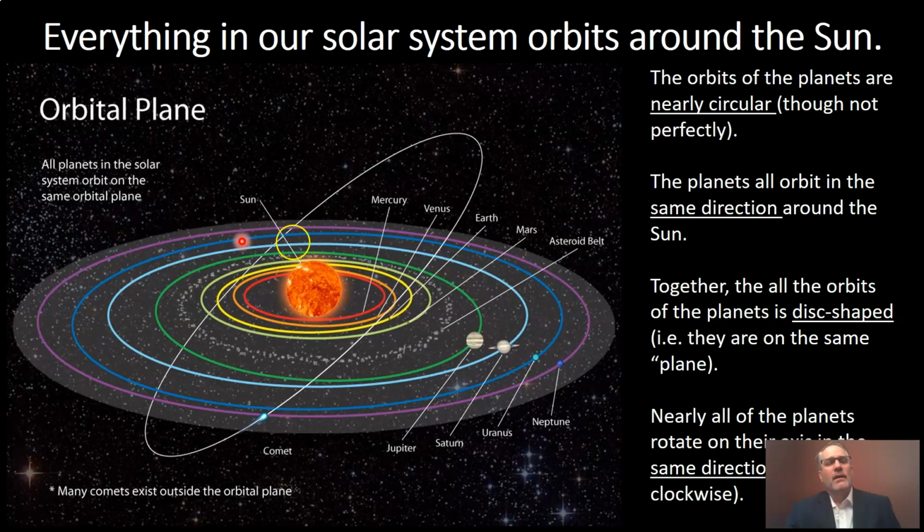And finally, when we look at each individual planet, we've talked about the fact that Earth rotates on its axis. Well, all of the planets actually have some rotation on their axis. The sun also rotates on an axis. And interestingly, most, not all, we have one notable exception, most of these planets rotate on their axis in the same direction as two. So this is three ways that when we look at all the planets, we have some sameness. We find that all the planets' motions behave in about the same way.